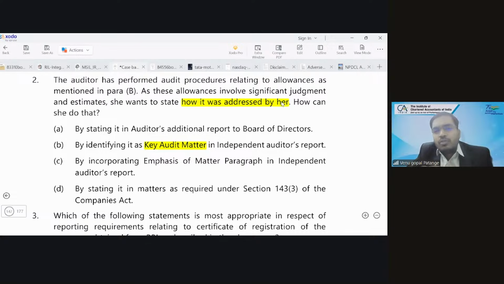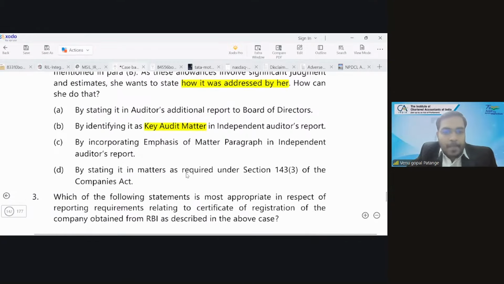You just land up in SA 701. So the moment you see how the auditor is addressing, then SA 701 is the only standard. No need to go here and there. Next, we'll see 305 2A.